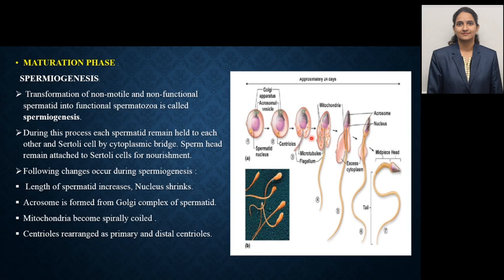Then the centrioles are rearranged as proximal and distal centriole. The proximal centriole enters the egg during fertilization, while the distal centriole takes part in the tail formation of sperm.